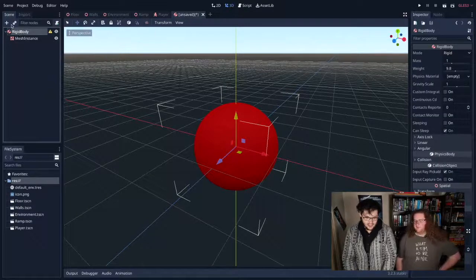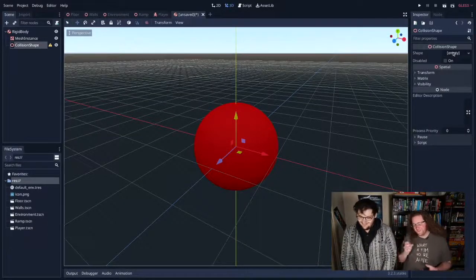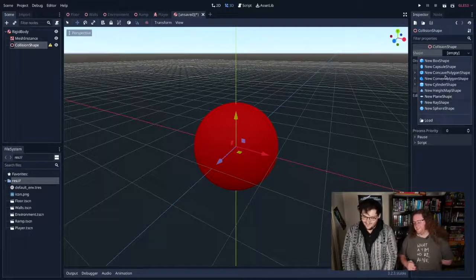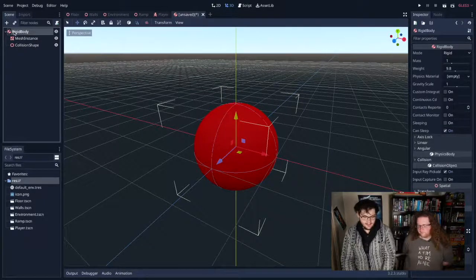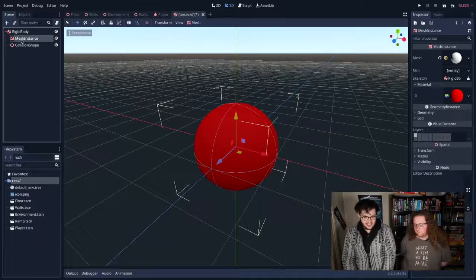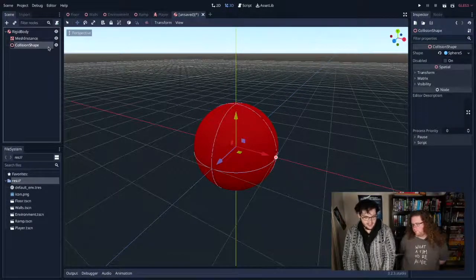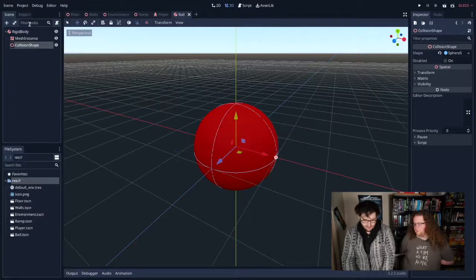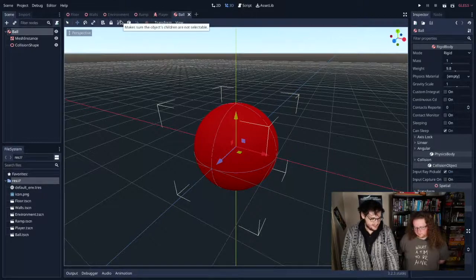Okay, we're going to add a collision shape because we want this to be able to collide. You can actually add proper textures to your models. You don't have to use just solid colours. It's just for time constraints. So we've added a collision shape in the shape of a sphere as well. So this ball is a rigid body, which means it can move around in the physics system using impulses. It has a mesh instance showing that it's a ball. It has a red texture on it, and it has a collision shape, which is also a sphere. I'm going to save that as ball. I'm going to rename the root to ball as well. Save it. We're done. Okay, that's everything we needed to do here.